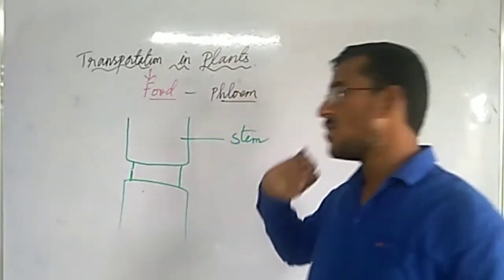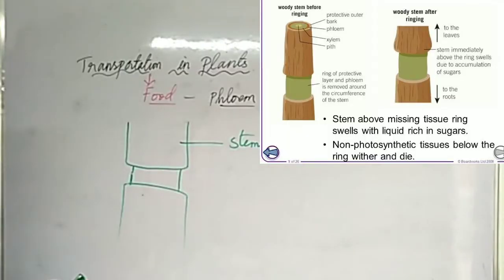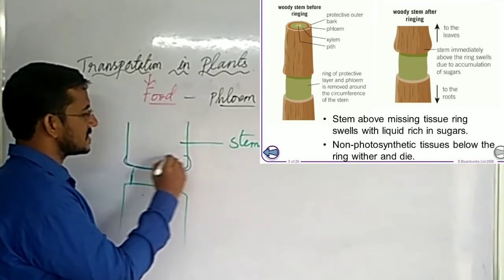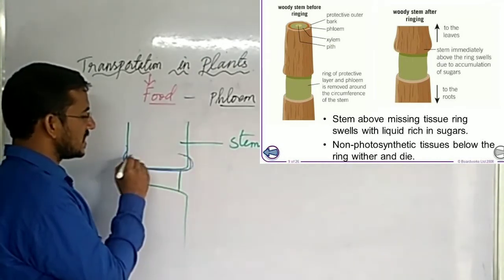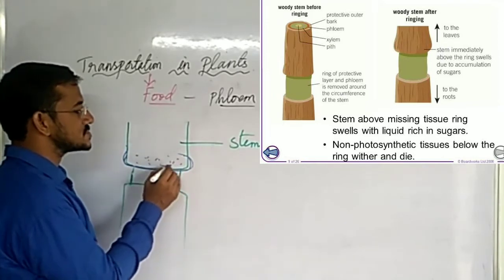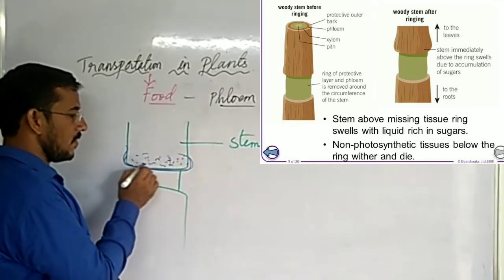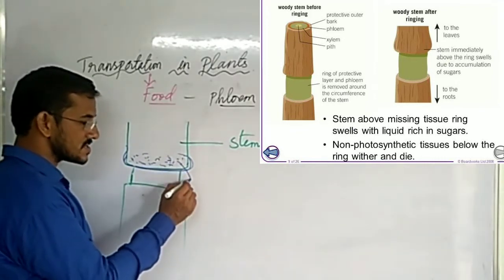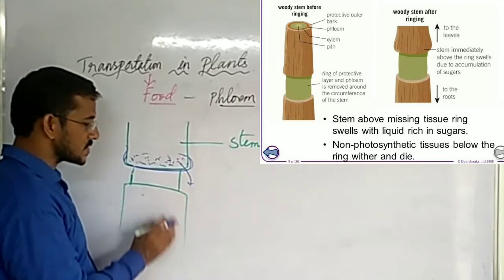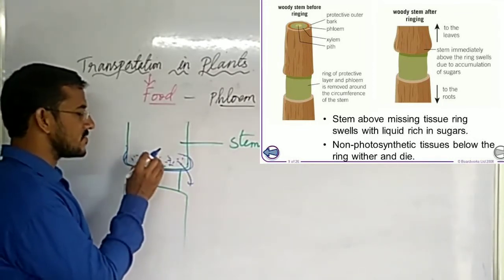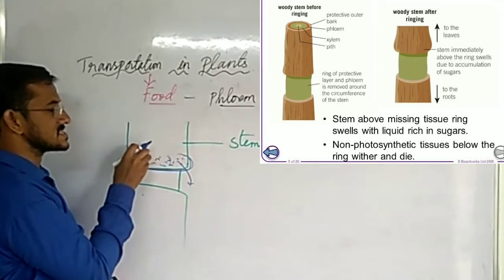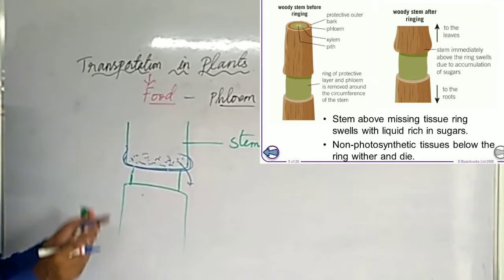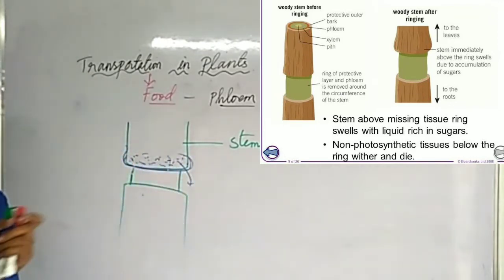Now you observe after a few days, there will be a swelling in this region, the upper region of the stem. Why is swelling seen here? The swelling is seen here due to accumulation of food substances. Why? Because we have removed the phloem from this middle part, so food is not at all transported to the lower part towards the root. So whatever food is transported, it is coming to this part and it is accumulated. Because of this accumulation of the liquid, the upper part of the stem is swollen.